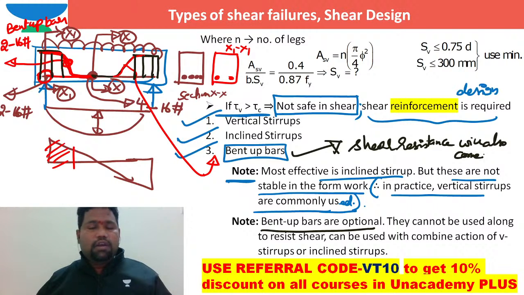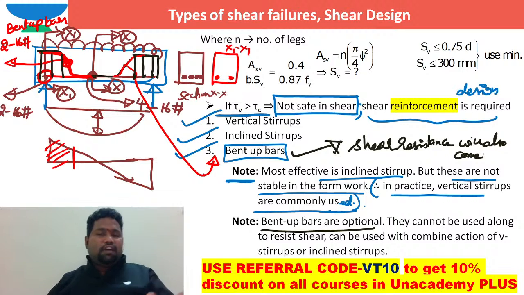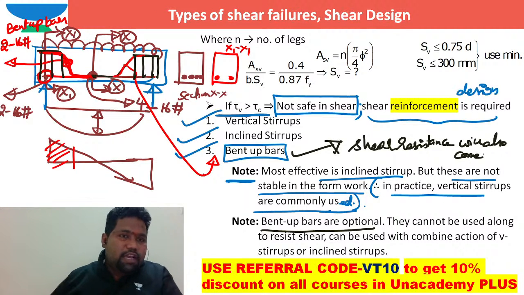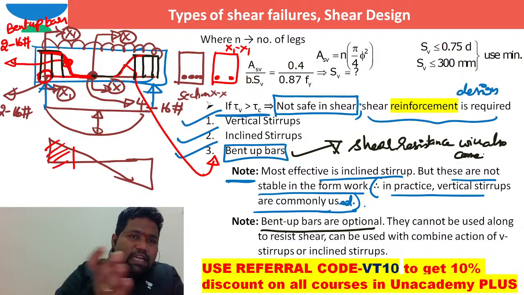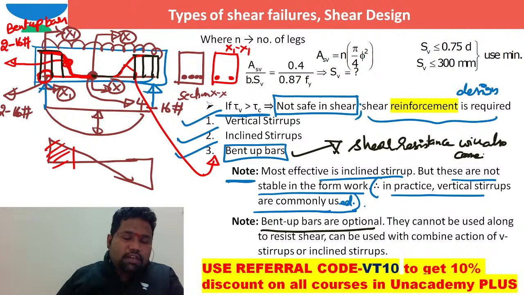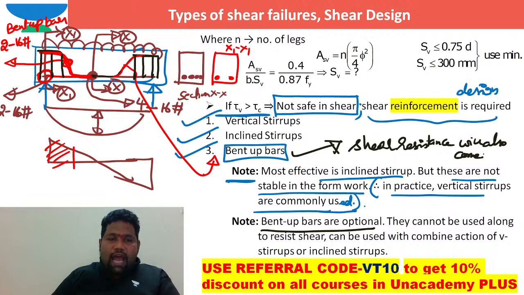So instead of reinforcement curtailment, the best way is if we bend the bars from tension zone to compression zone, especially at the supports, at the support region. That will increase the shear strength of the RCC beam.